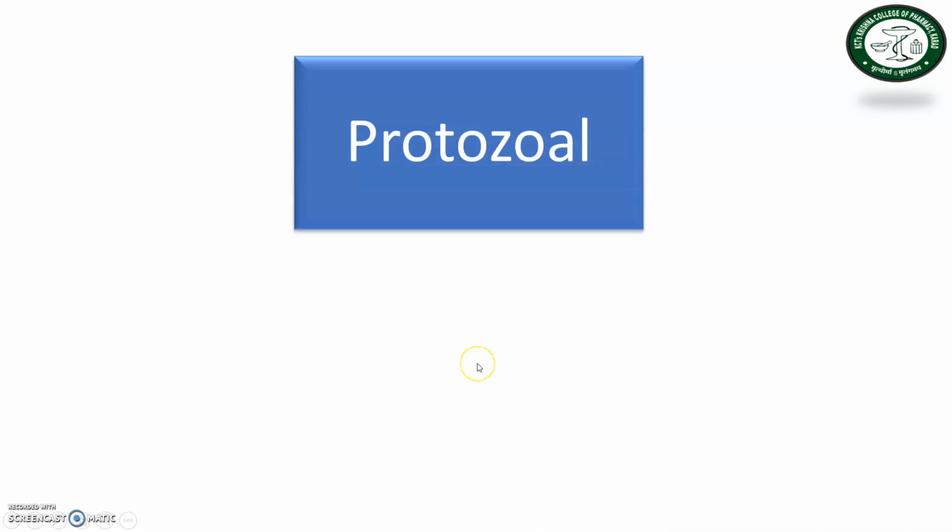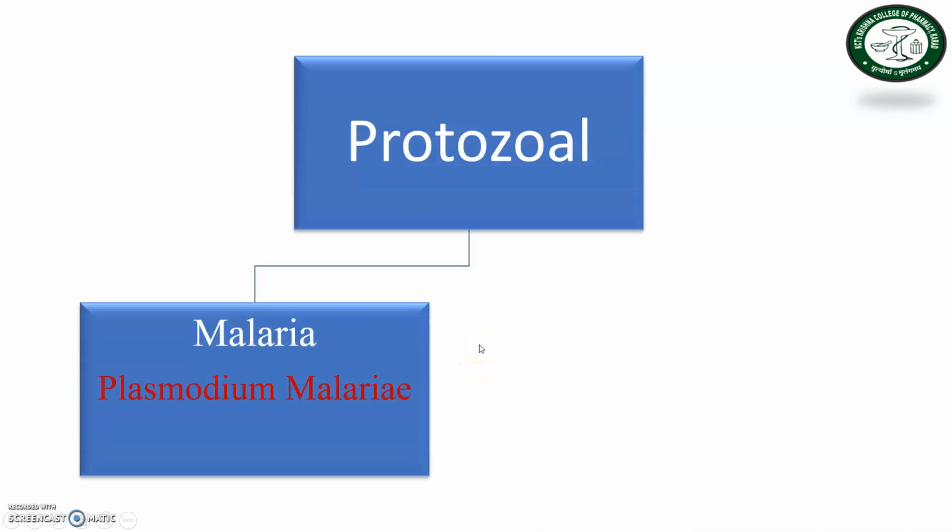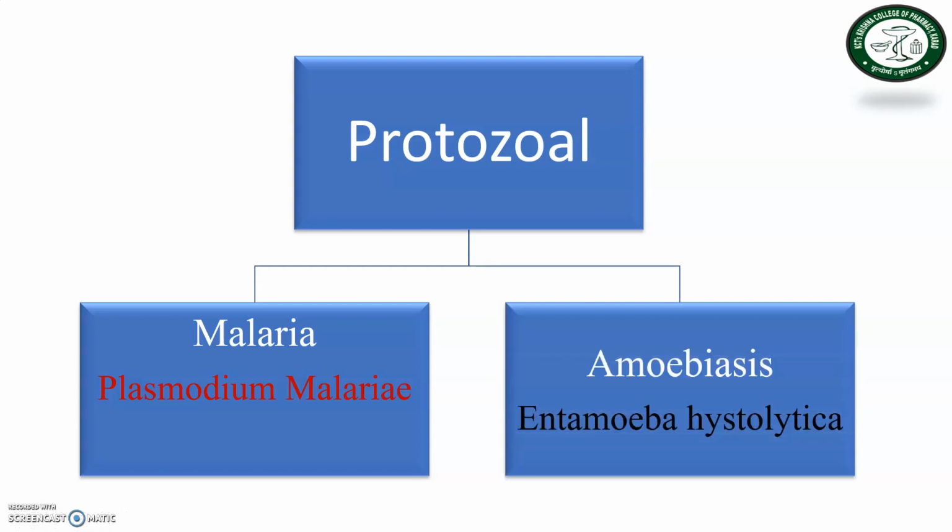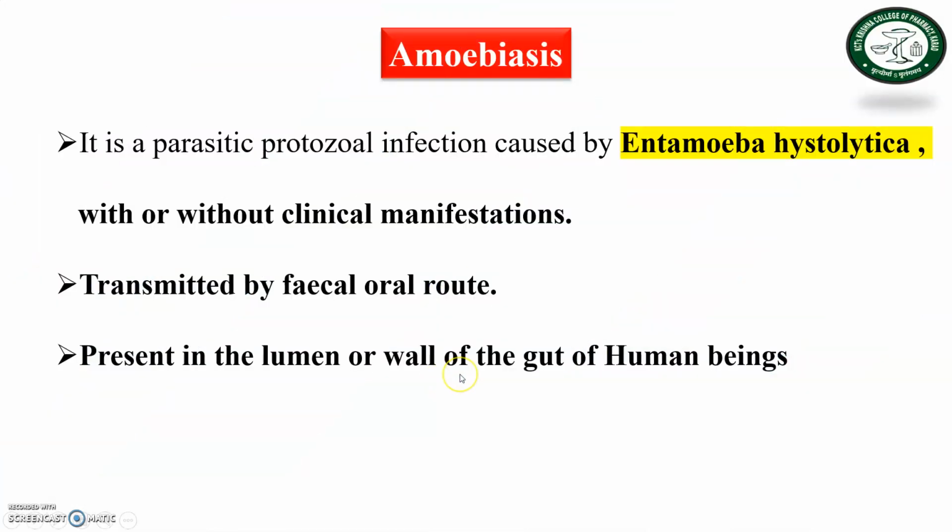Now, what do we mean by protozoal? Protozoal diseases are divided into 2 main diseases. Number 1 is malaria and second one is amoebiasis. For malaria, the causative agent is Plasmodium malariae, and for amoebiasis, the causative agent is Entamoeba. These 2 diseases are discussed in this topic.